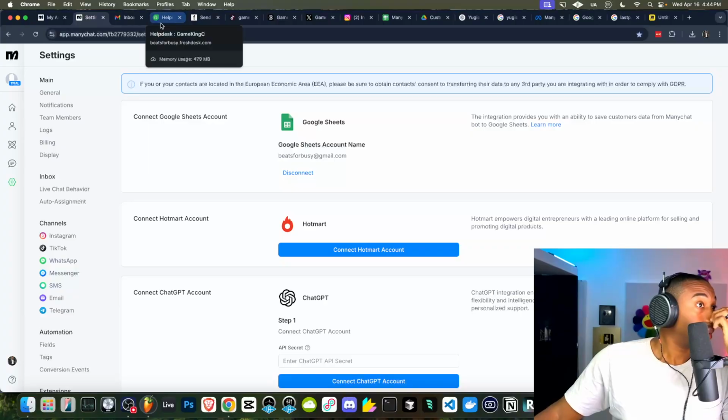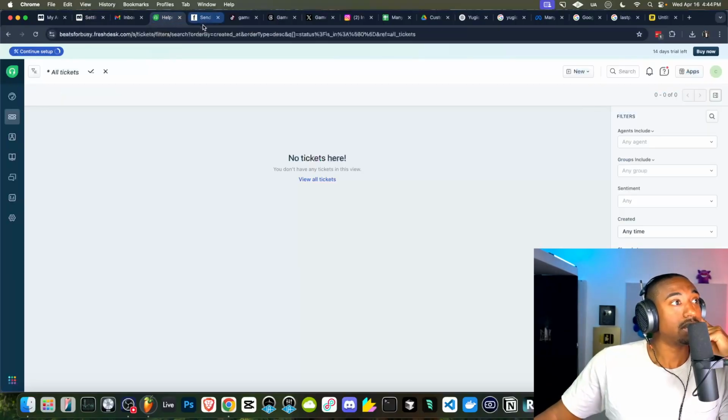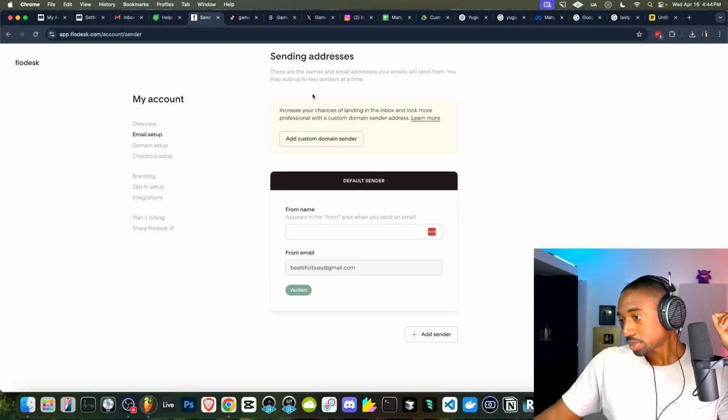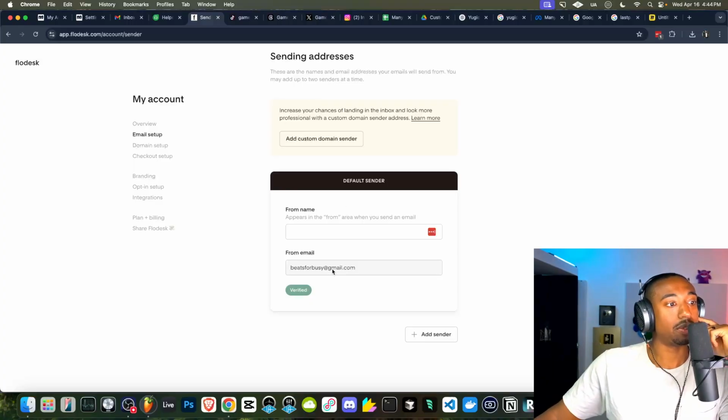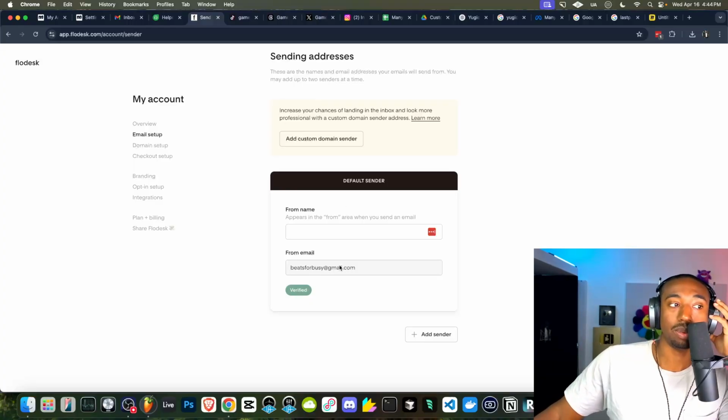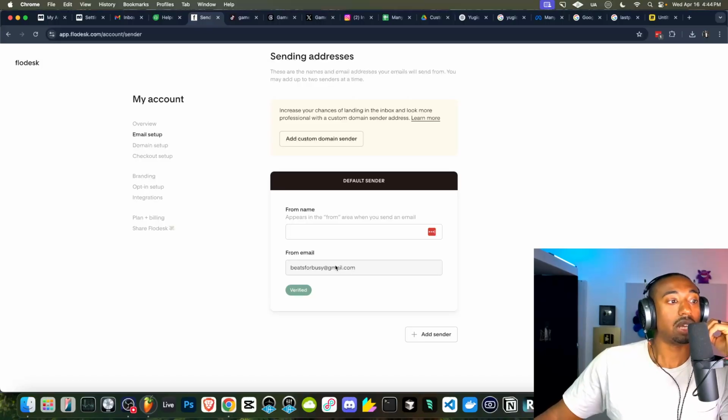What else is there to show you guys? So where was I at? Okay, we're under Flowdesk. Now in Flowdesk, remember the from email, this will be visible to the people you send emails to. And over time, I recommend you buy your info at whatever your website is.com, because again, you don't want to send a lot of emails from or to Gmail. It will trigger the algorithm to stop you. Okay, so boom, that's where you would change that. And if you ever wanted to change your send, that's where you would do it. Okay, that was my point there.